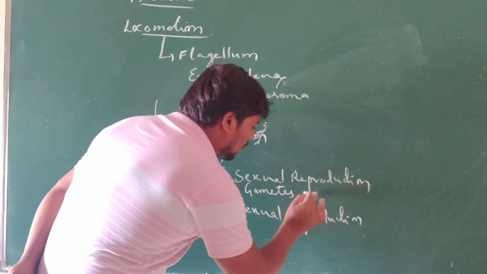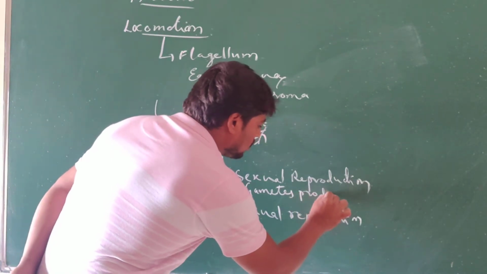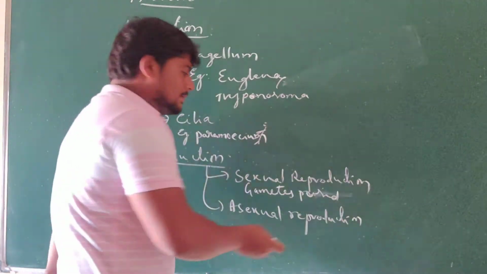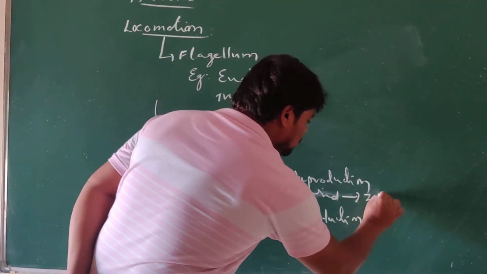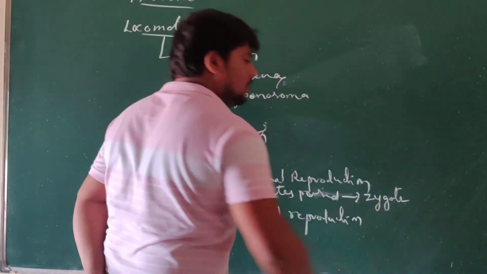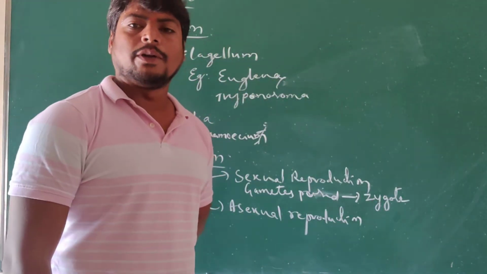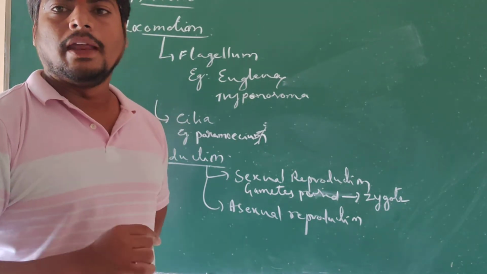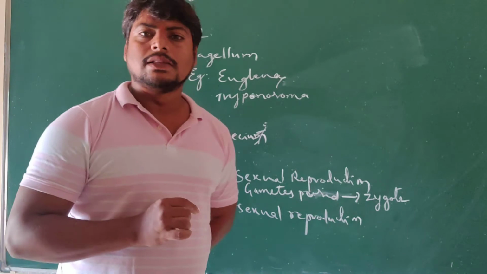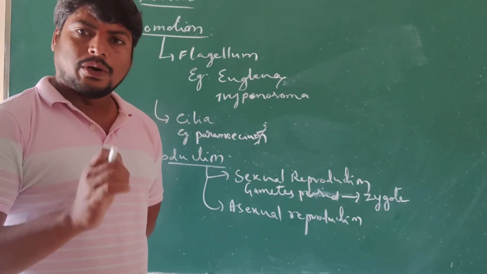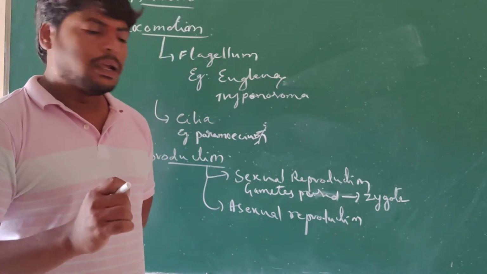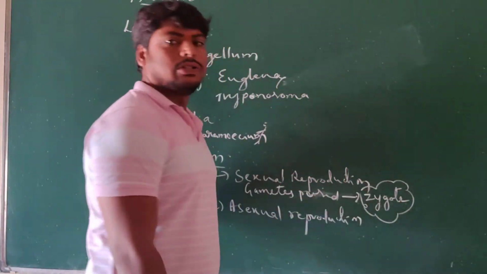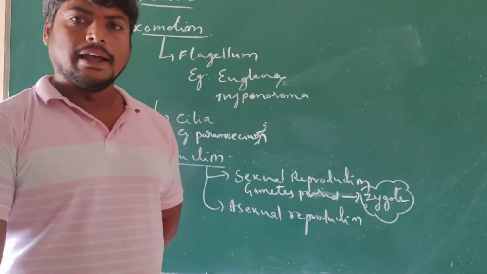These gametes are fused, meaning joined together, to produce a zygote. So the gametes are produced from the male and female body, and these male and female cells combine together to form a single cell structure called a zygote. All about this process we will learn in higher studies.